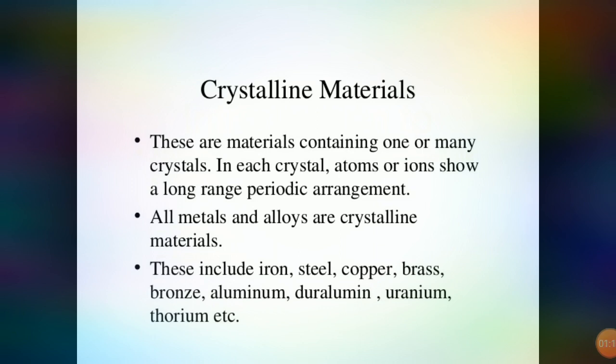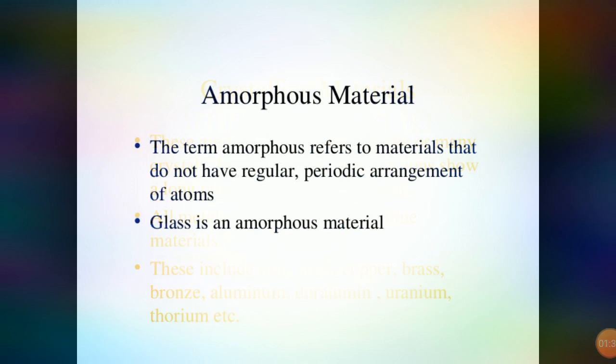form. Now we can see there are different types of examples. So we can see iron, steel, copper, brass, aluminium. All these types of materials can be called crystalline materials. Now we see the next type is the amorphous material. The term amorphous refers to materials that do not have a regular periodic arrangement of atoms. So an example is glass. So these are the two broad categories of metal, or you can say material.